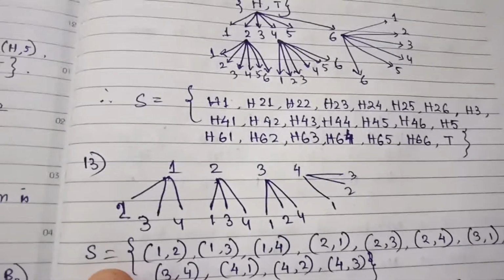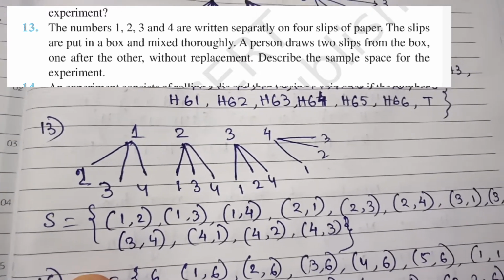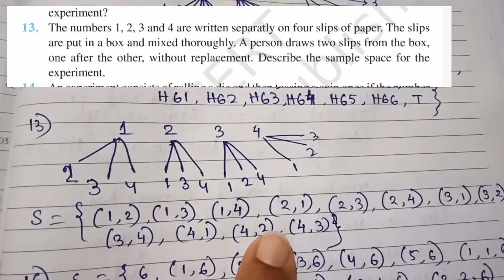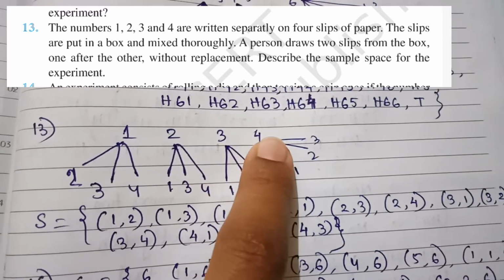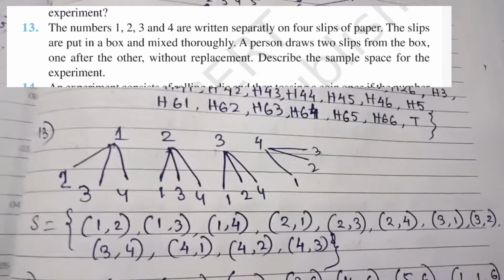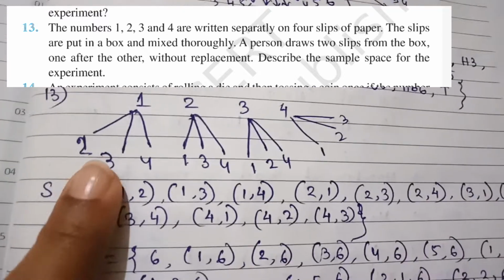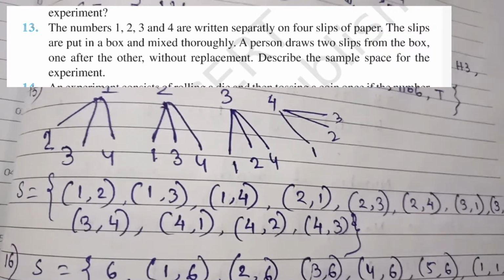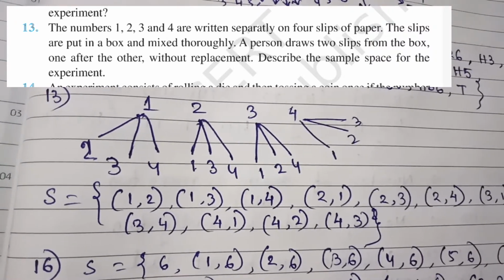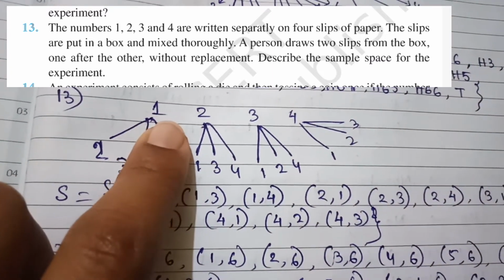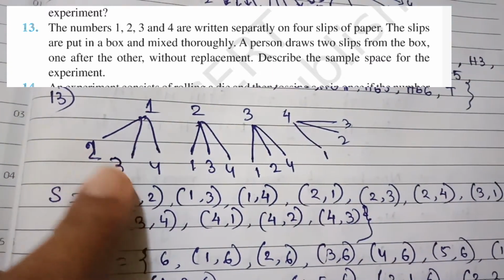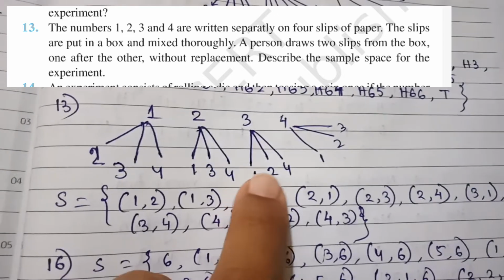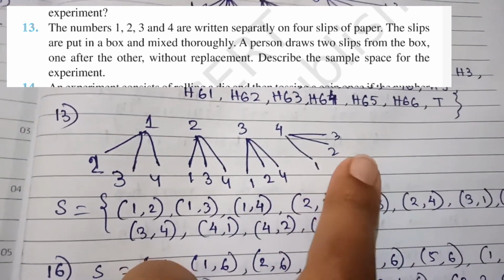Coming to question number 13. Question number 13 is quite the same. You can say 1, 2, 3, 4. Okay, first you look at the question, read it once. Now look, for 1, if you are picking up already 1, then what are left? 2, 3, 4. For 2, 1, 3, 4. For 3, 1, 2, 4. And for 4, 1, 2, 3.